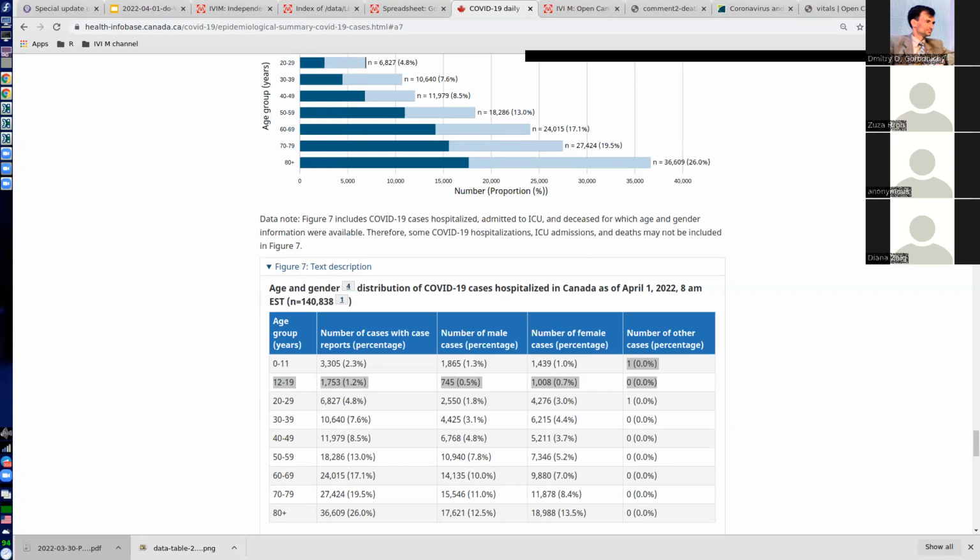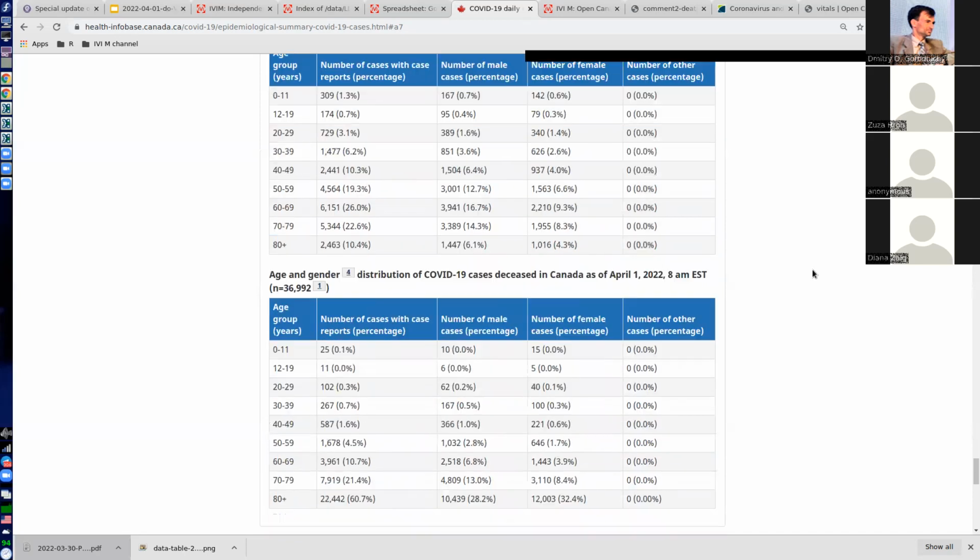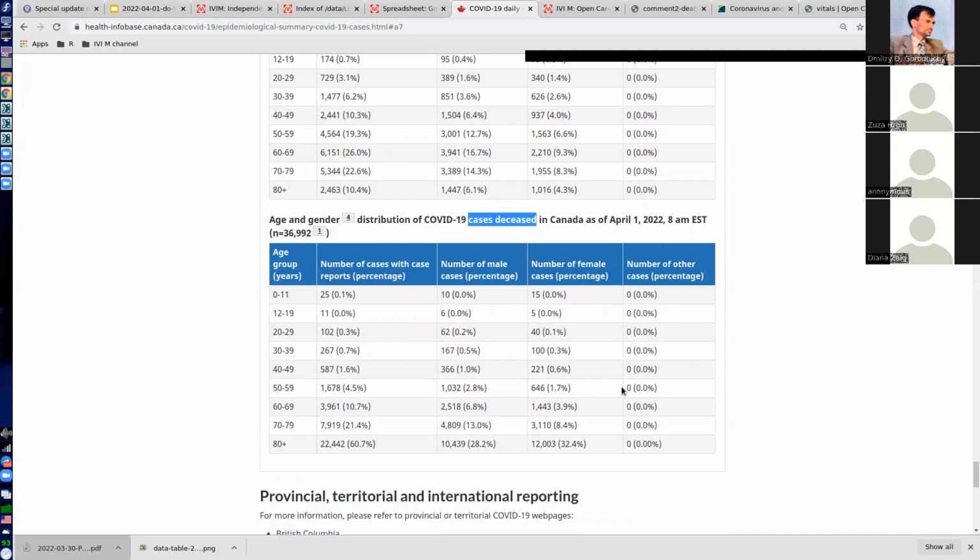And in fact, the average age of people who die of COVID is pretty much the same as life expectancy, which is consistent with what we see now on my screen, where I show you the number of cases deceased in Canada from COVID by age. And you would see, very, very important, that for young children it's actually zero, because they count since the beginning of the pandemic. So for more than 2 years they've been counting, and they counted how many? 25. These are all COVID deaths.